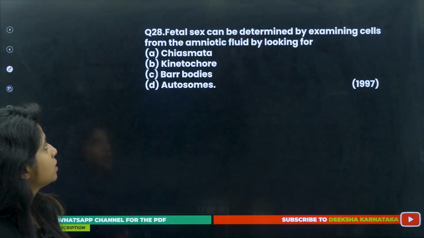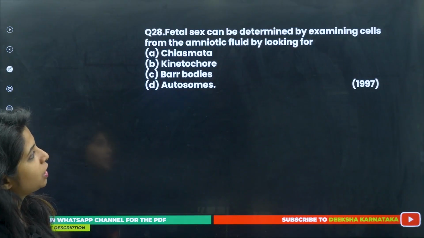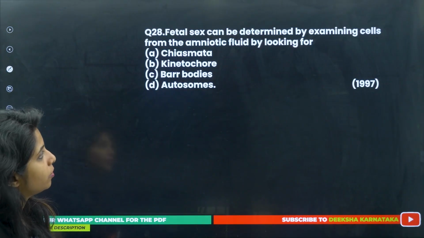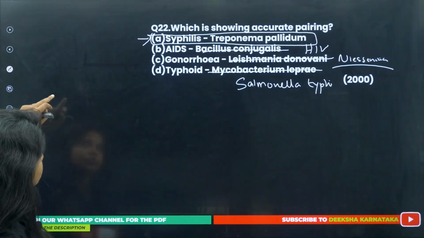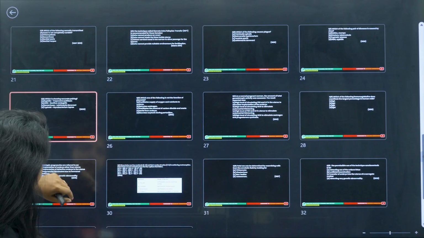3 more questions, children. Fetal sex can be determined by examining the cells from the amniotic fluid by looking for... Now these terms, just a second, where were we?